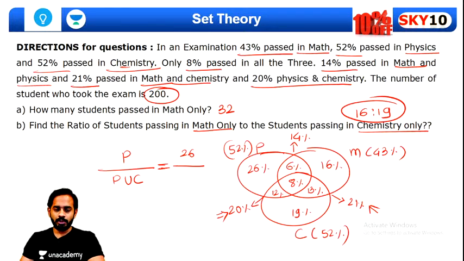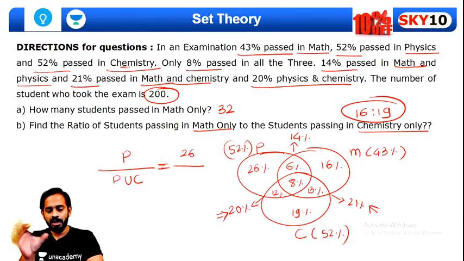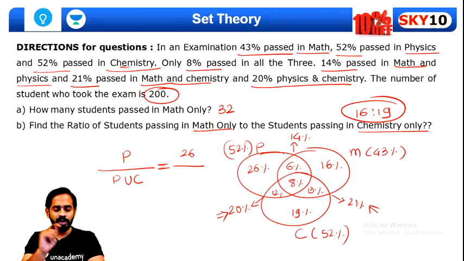Okay, so physics union chemistry. Can anyone give me the answer, guys? What will be the total of physics union chemistry? I want everyone to give me the answer quickly. Anyone? Arsh, okay, you are saying no. We don't need their intersection, we need their union. I told you, union means we will have to add all the elements inside them. Okay, so you are saying 90%.